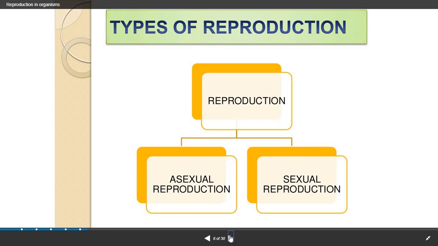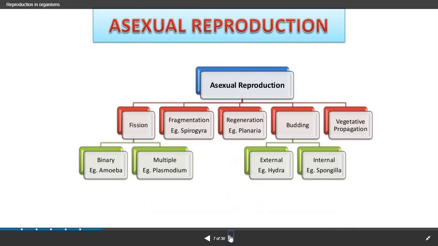Now we have seen the different types of reproduction. Mainly reproduction is divided into two categories, asexual reproduction and sexual reproduction. In case of asexual reproduction, we have seen different methods such as fission, fragmentation, regeneration, budding, vegetative propagation. Within fission, we have seen two types, binary fission and multiple fission. For binary fission, the simplest example is amoeba, and for multiple fission, the example is plasmodium.